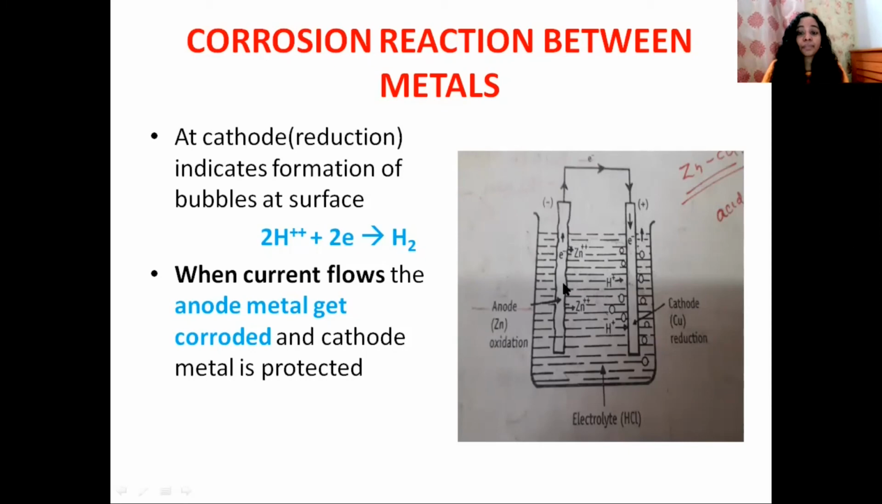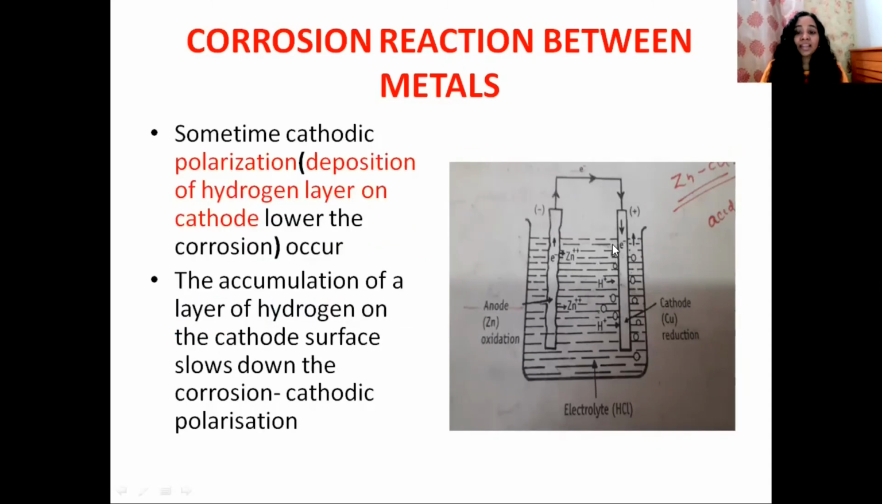When current flows from anode to cathode, the anode metal will corrode and that protects the cathode. The hydrogen thus formed accumulates on the cathodic surface and slows down the corrosion. This is known as cathodic polarization, because of this accumulation of a hydrogen layer on the cathodic area. Because of that, the cathode will be protected, and this is known as the galvanic theory of corrosion.